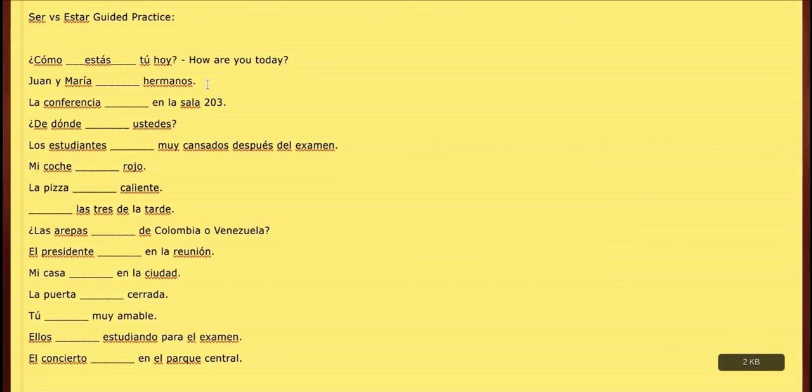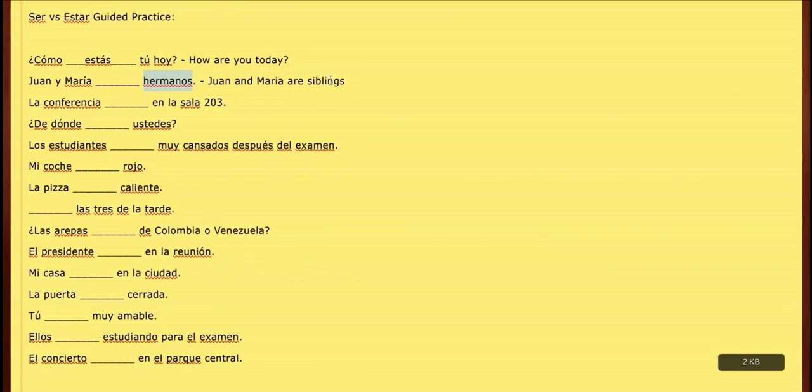Next one, we're looking at Juan y María, blank, hermanos. Say Juan and Maria are siblings. Now, hermanos can either mean brothers or siblings, depending on whether we're talking about a mixed group or just guys. In this case, we're talking about Juan and Maria, so it's obviously going to be a mixed group. So we want to say they are siblings.